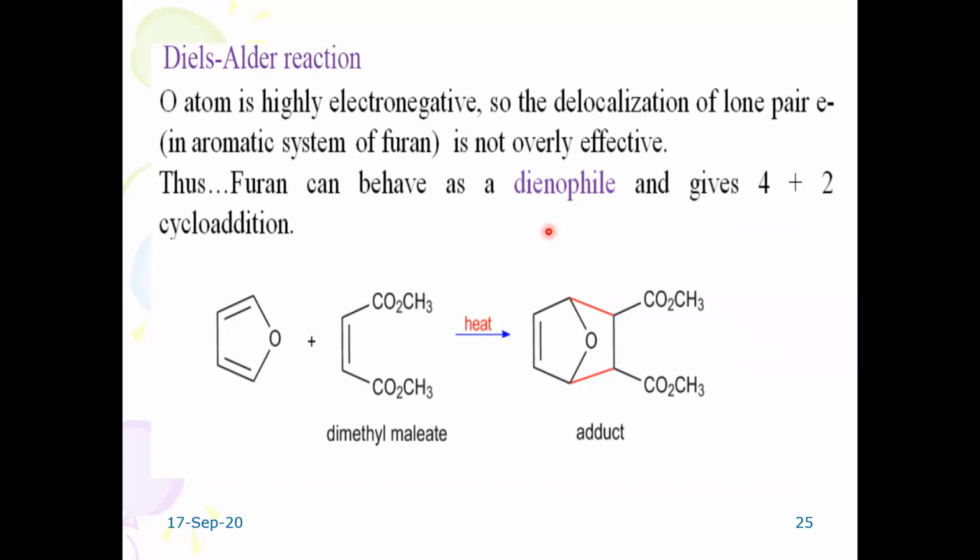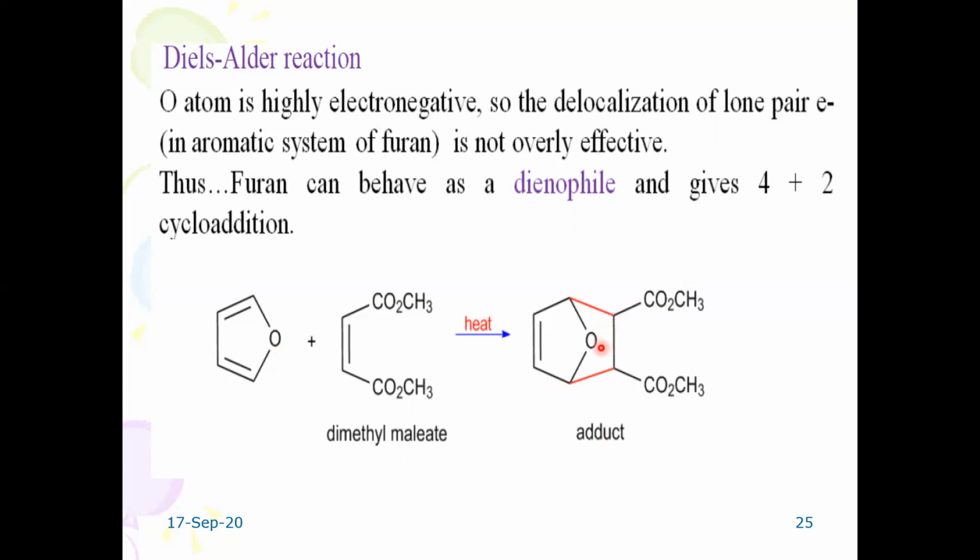Just like nucleophile and electrophile, there is the dienophile, which is involved in the addition with the diene. This is dimethyl maleate, the dienophile. Diene and dienophile both are involved in an addition type of reaction without any byproduct and without any other reagents. Direct addition takes place and the addition product is formed.